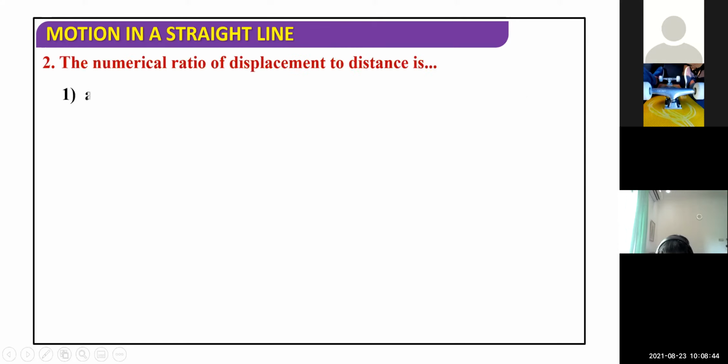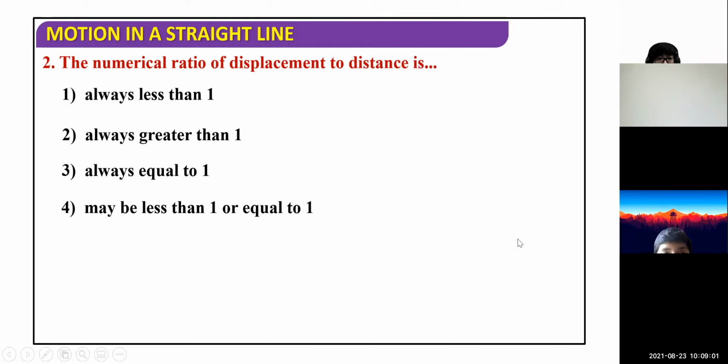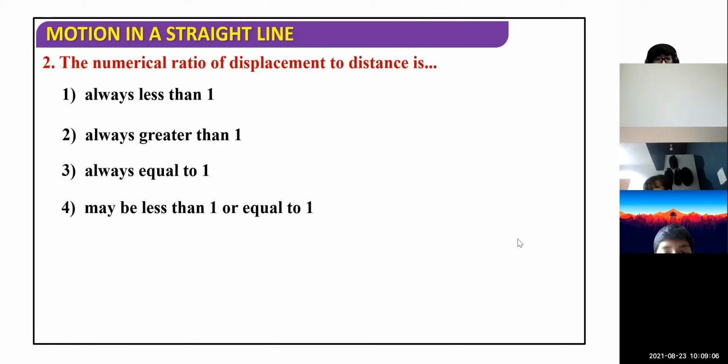Next question, number 2. The numerical ratio of displacement to distance is a mathematical question. Think about this situation: the numerical ratio with displacement in the numerator and distance in the denominator. What are the possible answers? Always less than 1, always greater than 1, always equal to 1, maybe less than 1 or equal to 1.